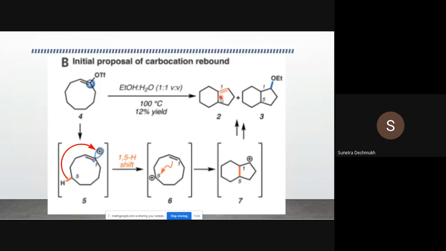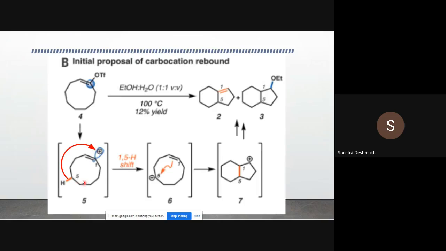One is olefin formation with a fused bicyclic system, 6-membered fused with 5-membered ring, and another is a 6-membered ring fused with 5-membered ring, but with replacement of OTf by an O-ethyl group from the ethanol. So how do these two types of products form?